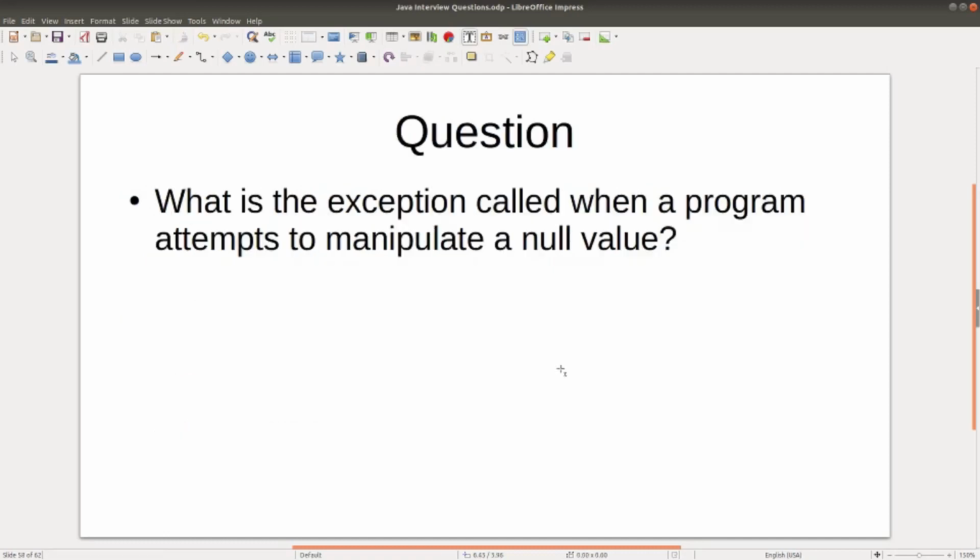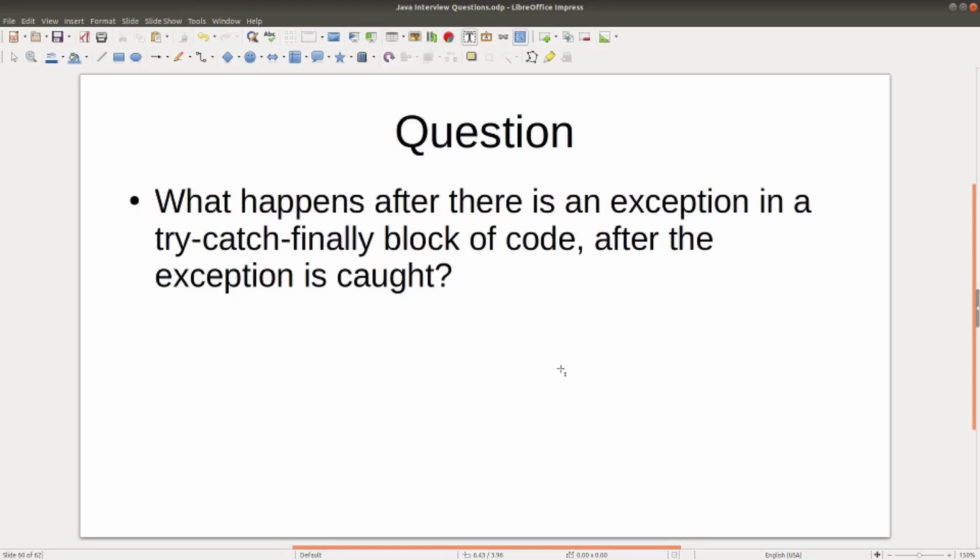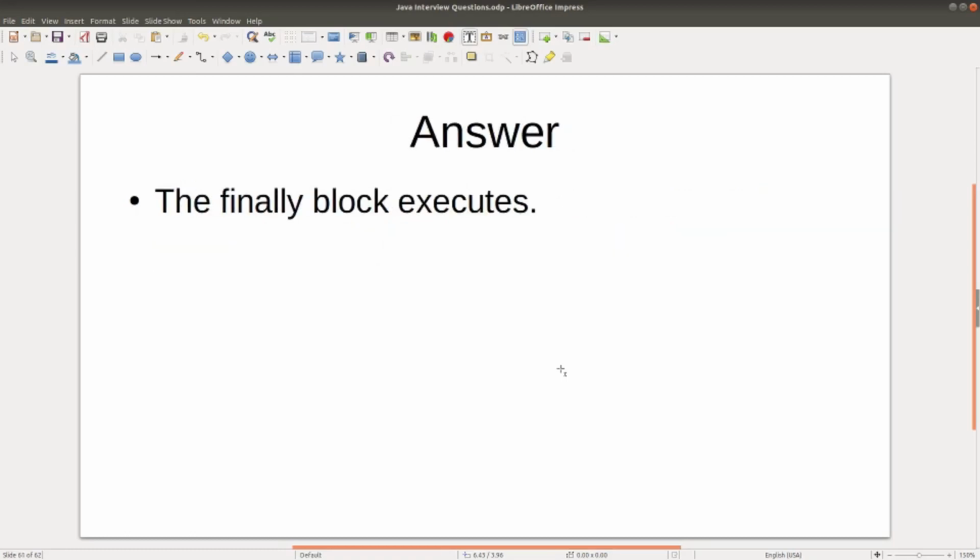Question. What is the exception called when a program attempts to manipulate a null value? Answer. Null pointer exception. Question. What happens after there is an exception in a try-catch-finally block of code after the exception is caught? Answer. The finally block executes.